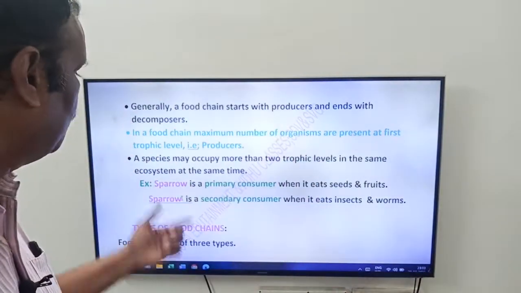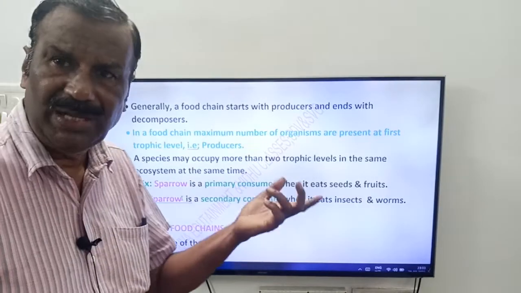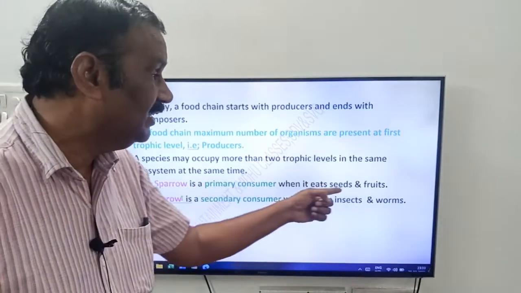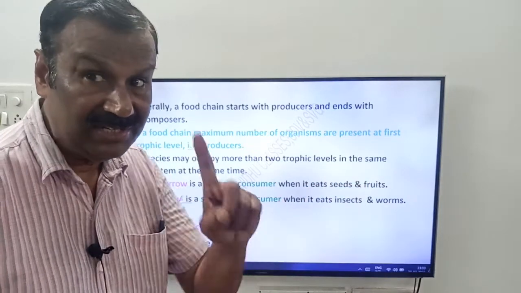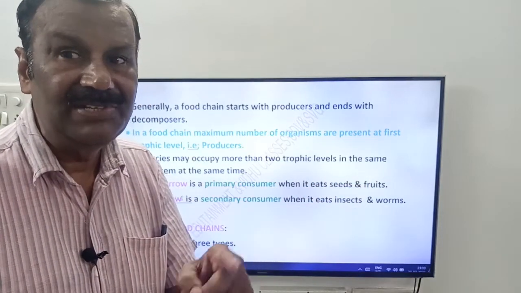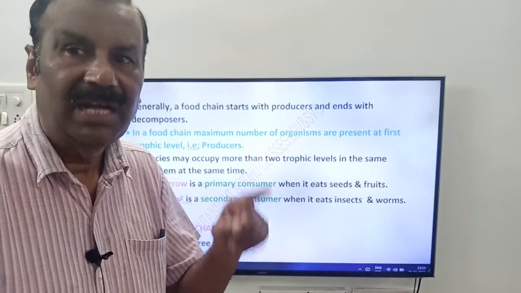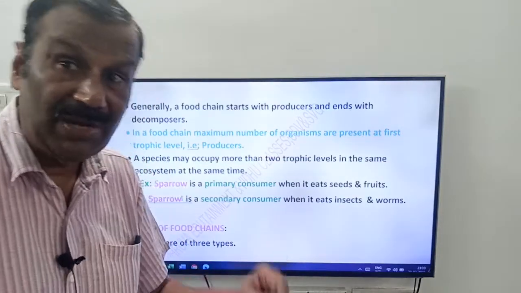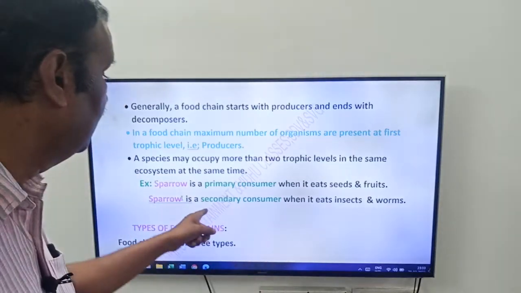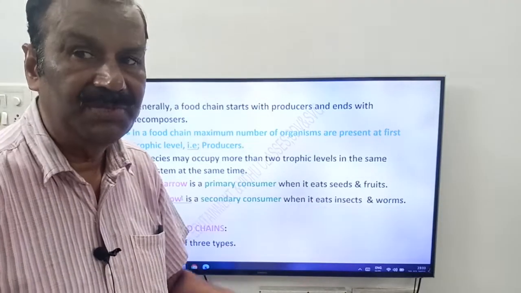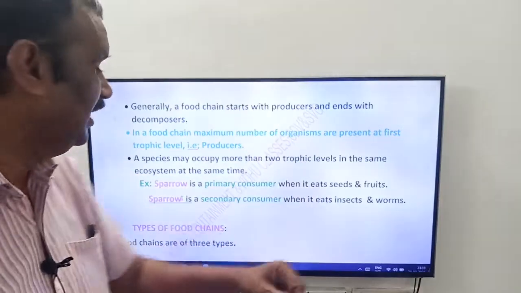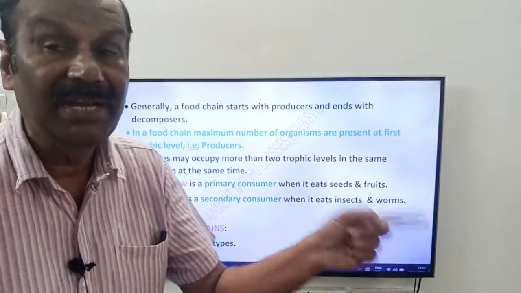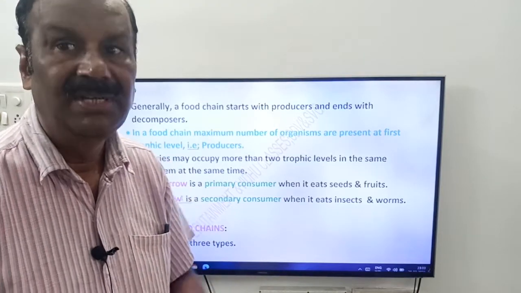For example, you see friends, sparrow. You know sparrow friends? It's a primary consumer when it eats seeds and fruits. If it eats seeds and fruit, it is a herbivore. Herbivore means it is a primary consumer. But if that sparrow also eats what friends? Insects and worms. When it eats insects and worms, it becomes what friends? Secondary consumer or primary carnivore according to our definition.